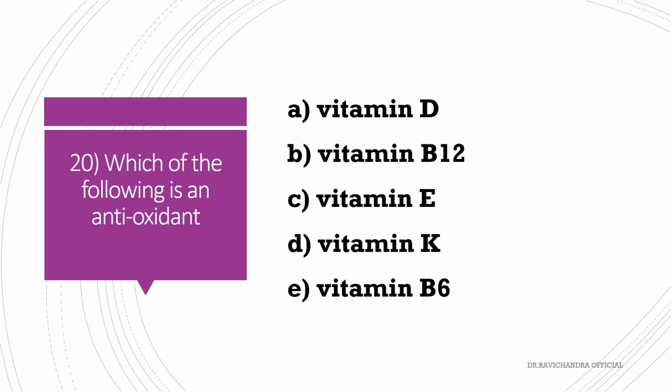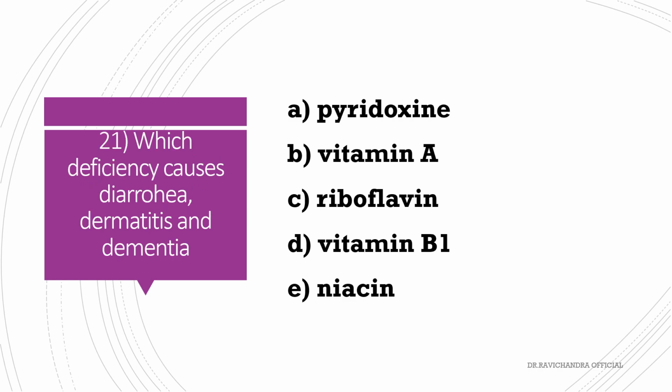Which of the following is an antioxidant? Vitamin D, vitamin B12, vitamin E, vitamin K, vitamin B6. The answer is vitamin E. Vitamin E is an antioxidant. Which deficiency will cause diarrhea, dermatitis, and dementia? DDD is seen in niacin deficiency. Diarrhea, dermatitis, and dementia are seen in niacin deficiency.